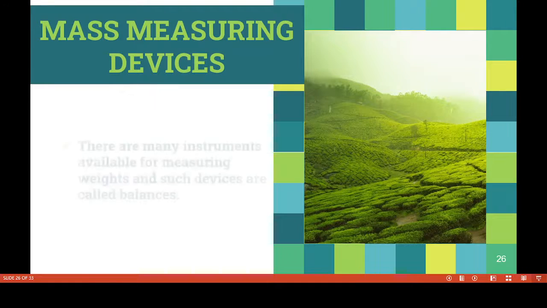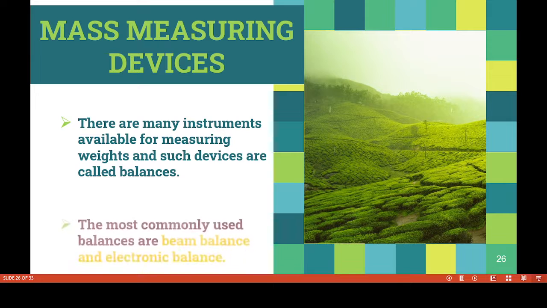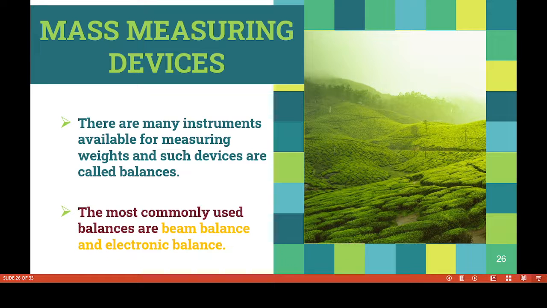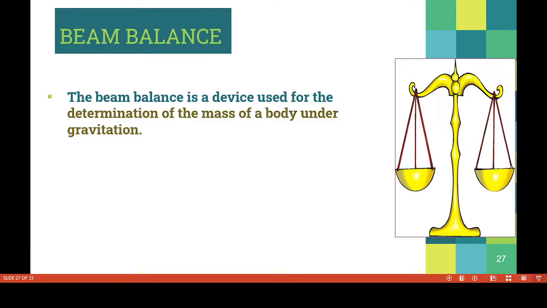Mass measuring devices. There are many instruments available for measuring weight, and such devices are called balances. The most commonly used balances are beam balance and electronic balance. Beam balance. Yes, children, have you seen this balance? Yes, it is a device used for the determination of the mass of a body under gravitation.